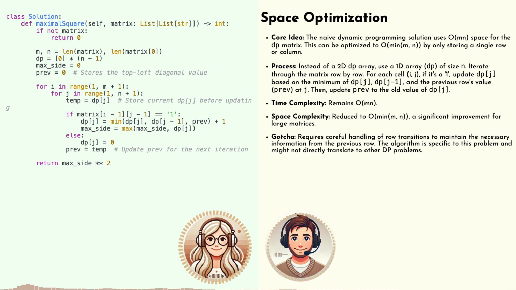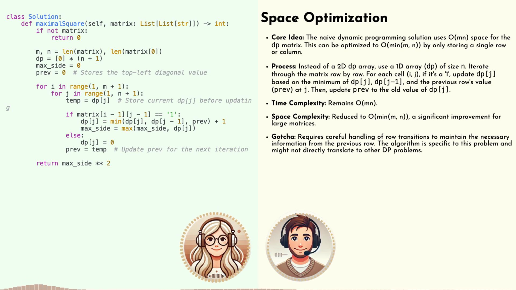It might sound like magic, but it all boils down to recognizing a pattern in how we calculate those square sizes. Okay, I'm all ears. How do we pull off this 1D array magic? The trick is, when we're figuring out the largest square size at a given cell, we only actually need information from the current row and the one right above it. We don't need the whole table history. So we're basically compressing our calculations, just using the bare minimum information to move forward. Right. Kind of like a rolling window.